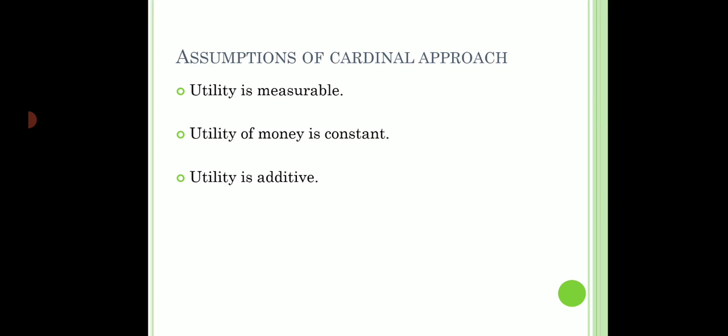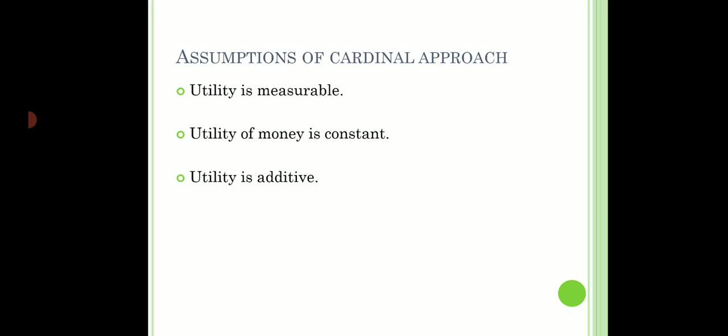Since we can measure utility in numbers, we can always add it. So for example, I say product A gives me 20 units of satisfaction, product B gives me 15 units of satisfaction. So I can say that product A and B combined, they give me 35, that is 20 plus 15 units of satisfaction. It is additive in nature.